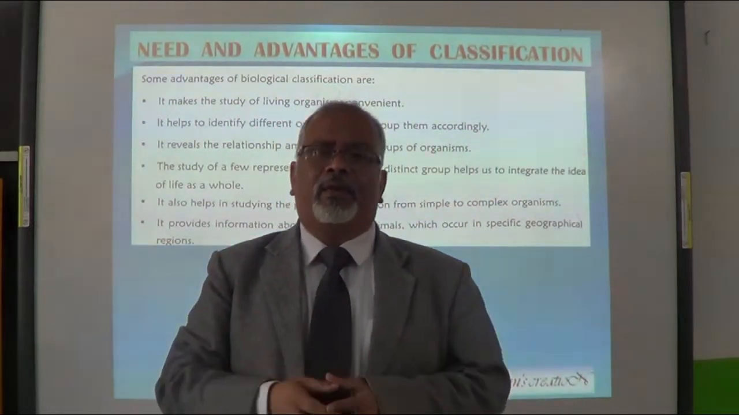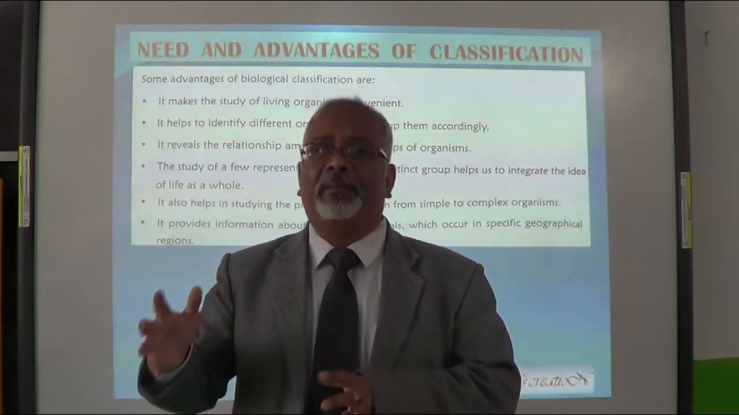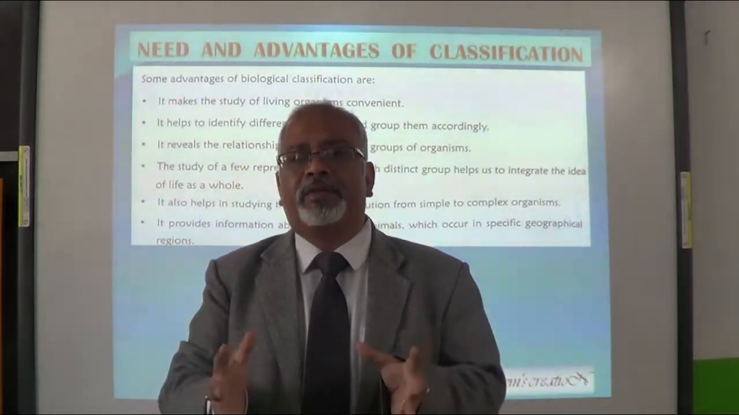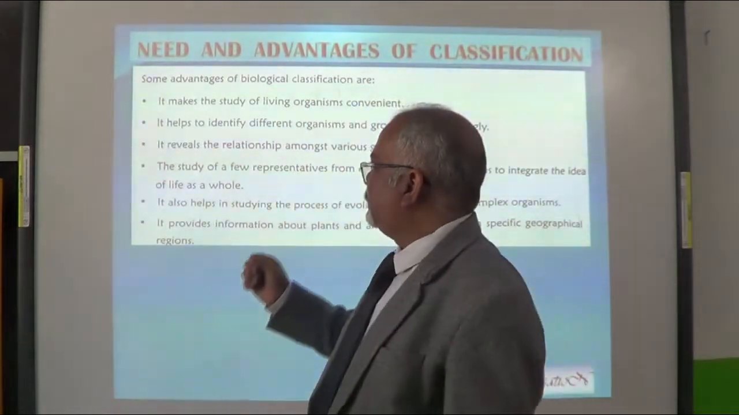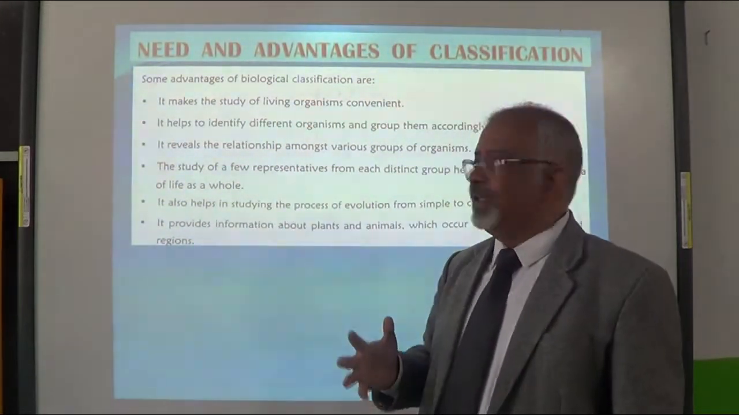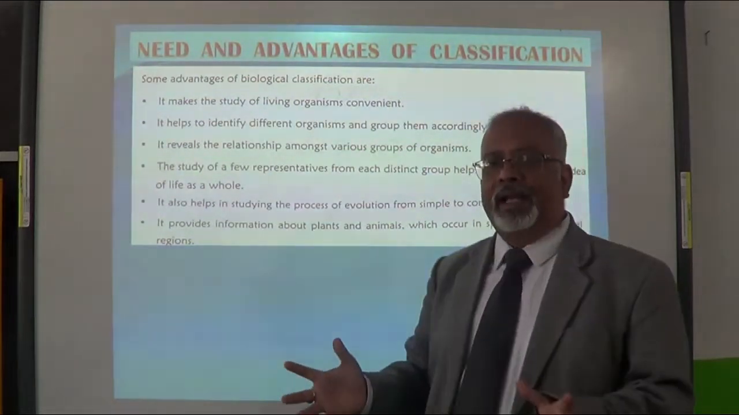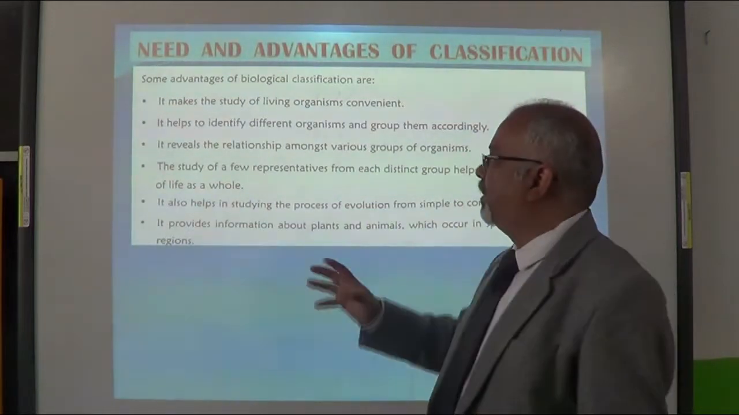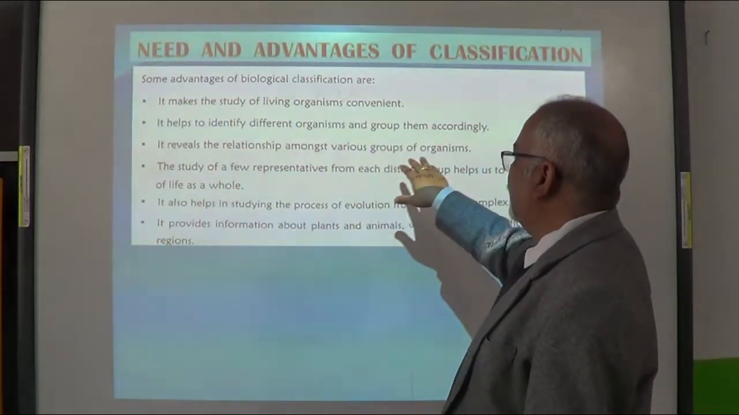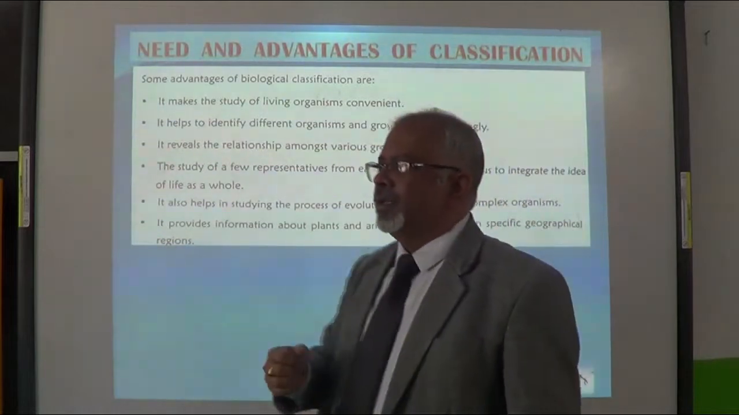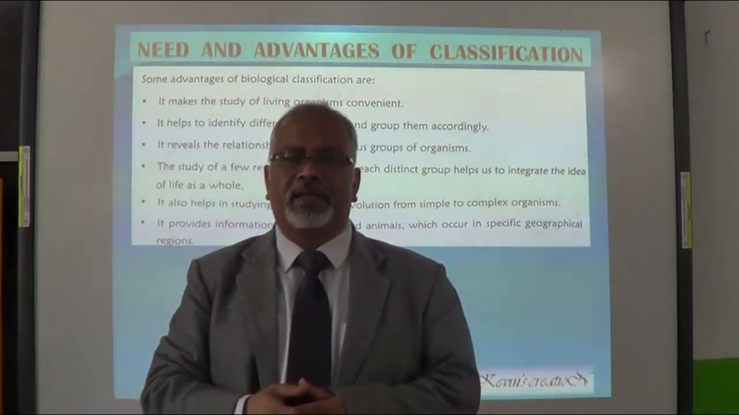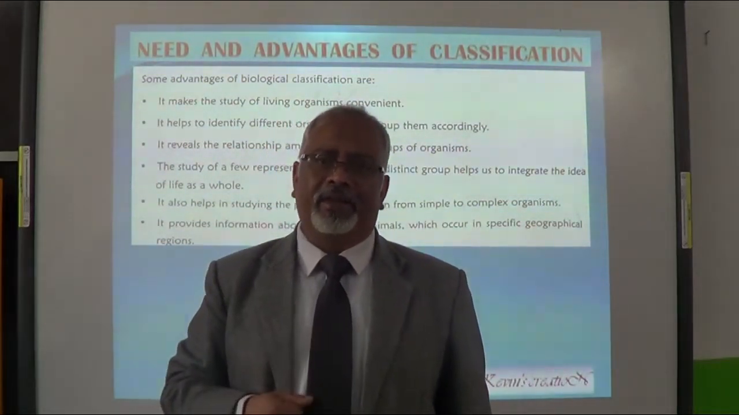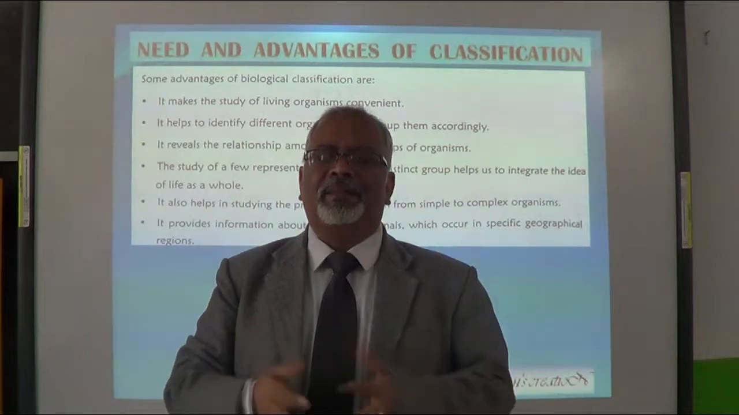Now, all kinds of dogs, whether they are very small, very big, wild, or domestic, can all be grouped together in one. So it helps to identify different types of organisms, and based on their similarity they can be grouped together in one particular group. It reveals the relationship among the various groups of organisms. So there are various organisms around us. If you see cows and elephants, what are the similarities?